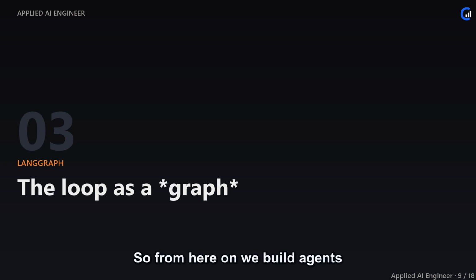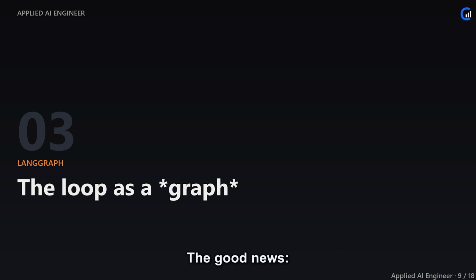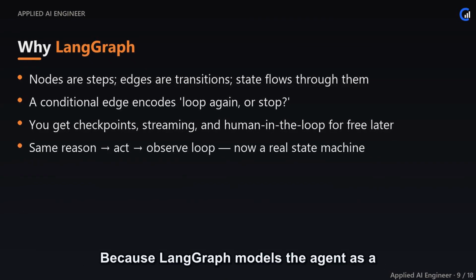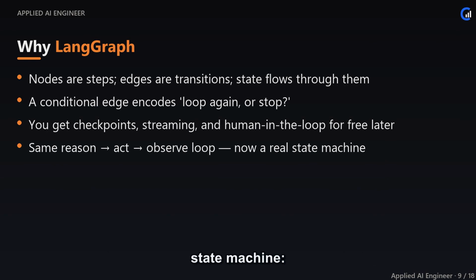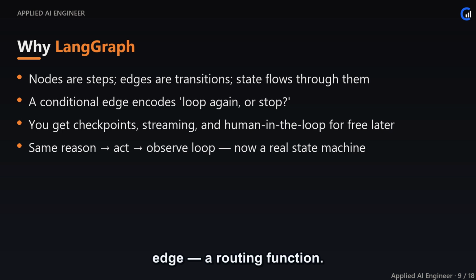So from here on we build agents with LangGraph, the framework that makes the loop a first-class object you can inspect and extend. The good news, it's the exact same loop, just expressed as a graph. Why reach for a framework now? Because LangGraph models the agent as a state machine: nodes are the steps, edges are the transitions, and a shared state object flows through. The loop-or-stop decision becomes a conditional edge, a routing function.